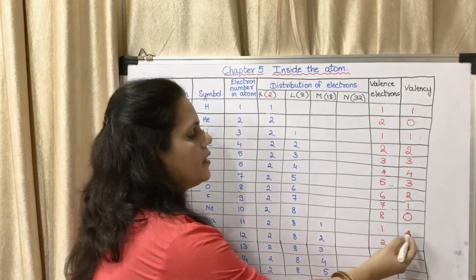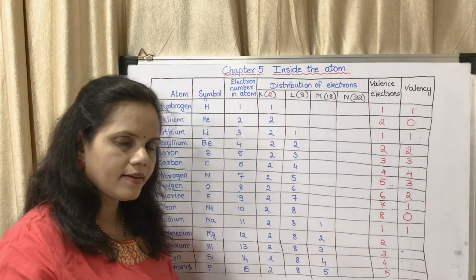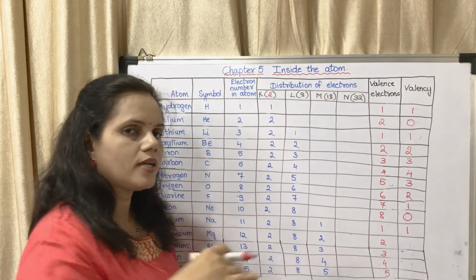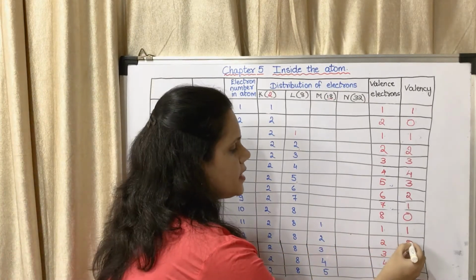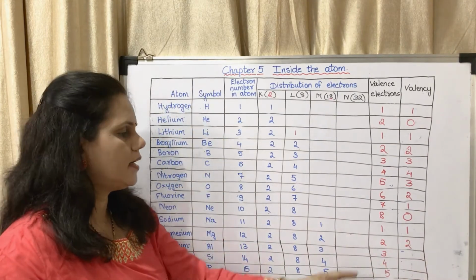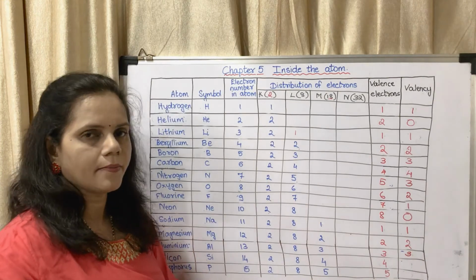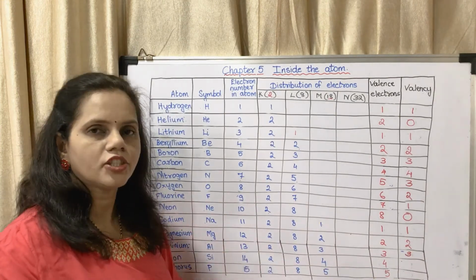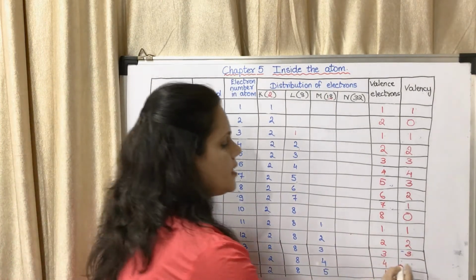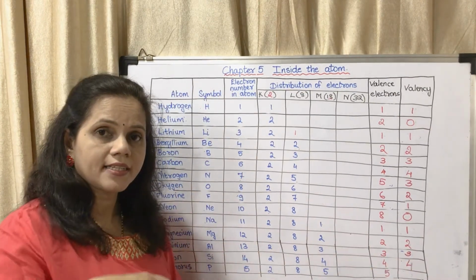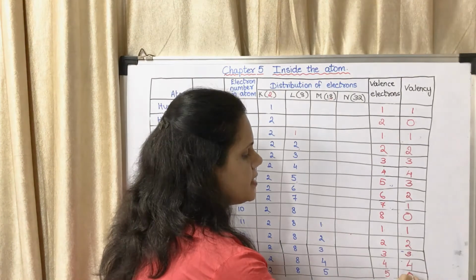Here 1, so it will give 1. So the valency is 1. Here it will give 2. So the valency is 2. Here it will give 3. So the valency is 3. Here it will share 4, so the valency is 4. Here it will take 3, so the valency is 3.